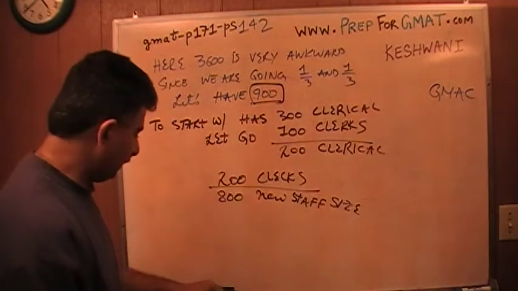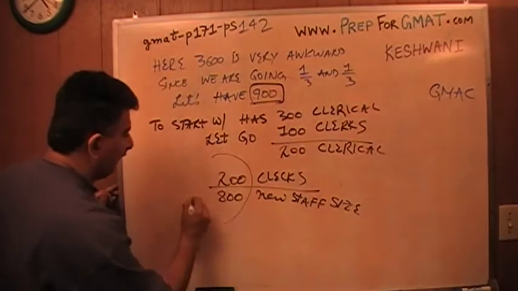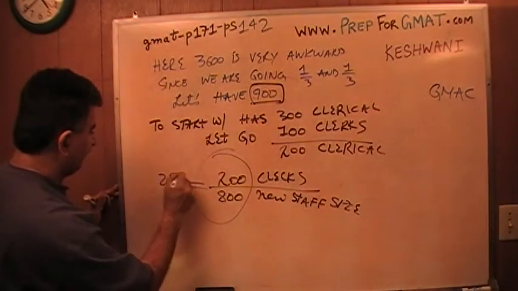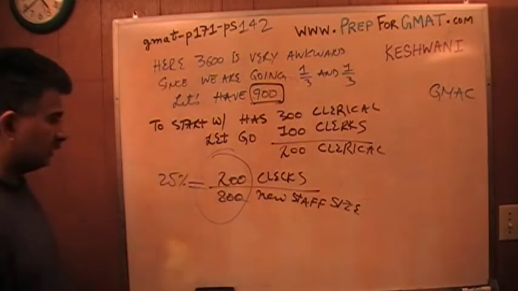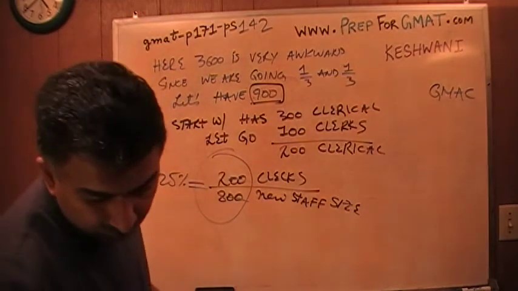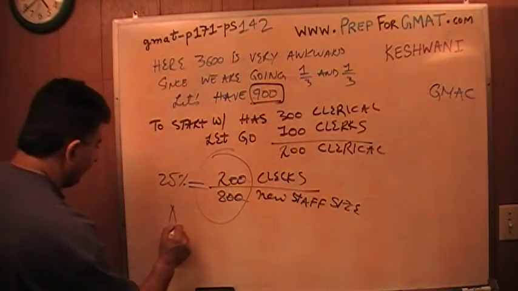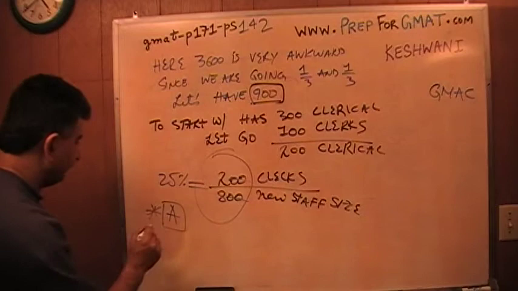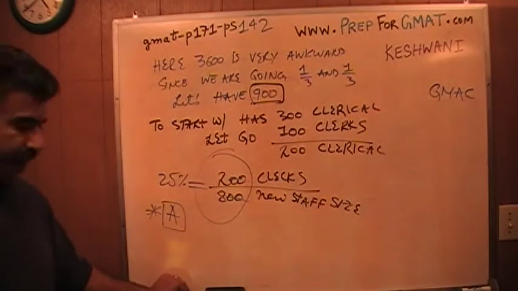Right here. There are 200 clerks out of a remaining staff of 800. That's 25%. That's it. You're done. Voila. This 25% is just 1/4. We are done. The answer is A. That's it. I hope you found this helpful.